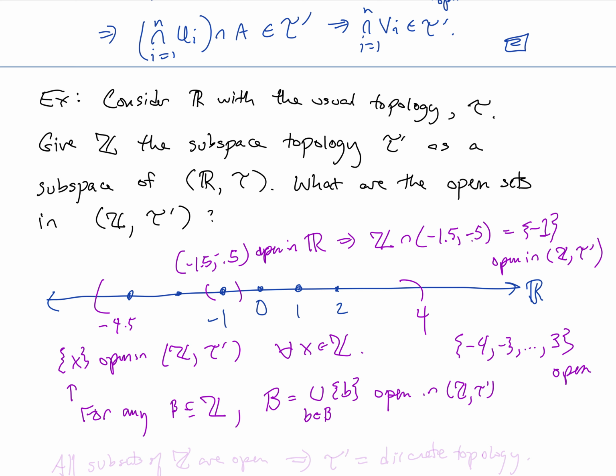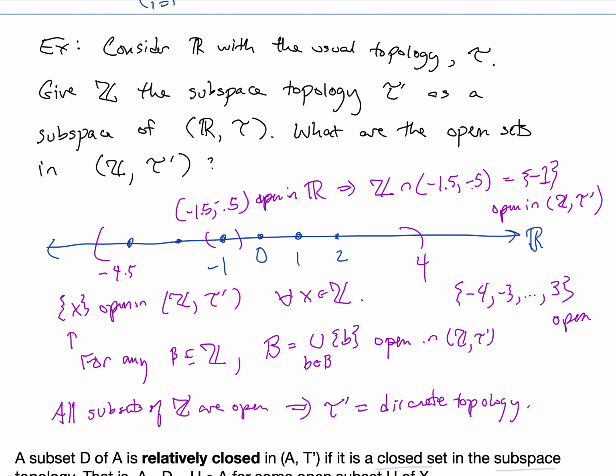And so what sets are open in Z tau prime? All subsets of Z are open in this topology. That tells us that, in fact, tau prime is actually the discrete topology in this case, the topology in which every subset is open.